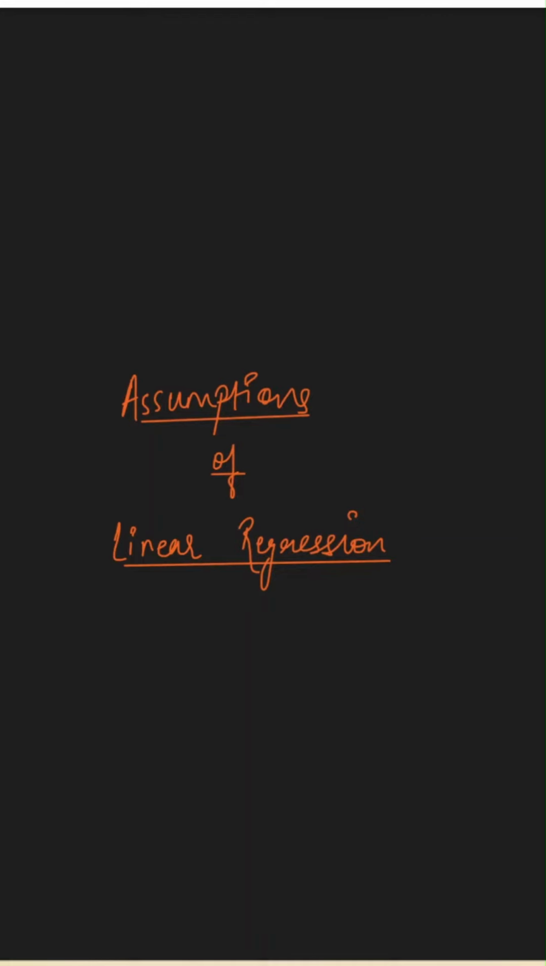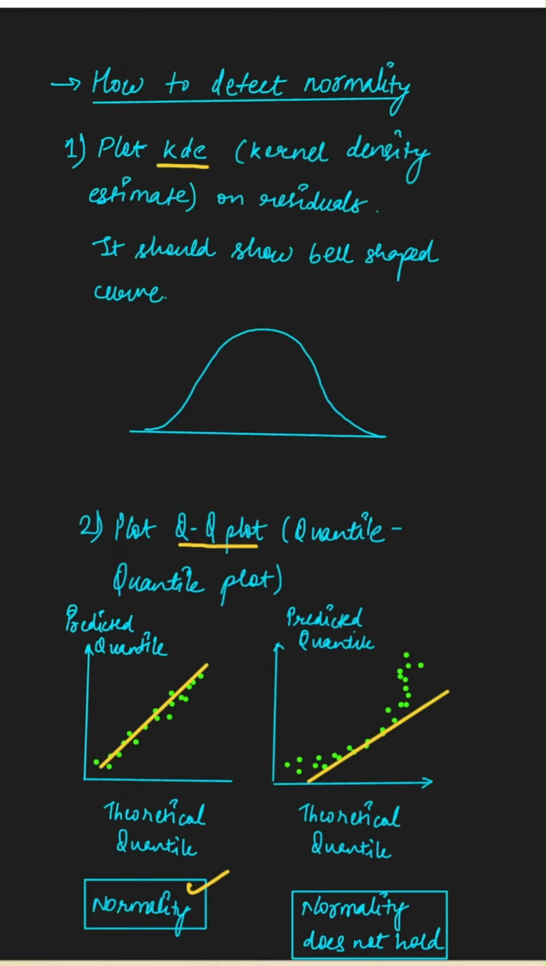In my previous video, I talked about two assumptions of linear regression, which were linearity and homoscedasticity. In this one, I will be talking about three other assumptions. So let's get started. Now, there are two ways to detect if our data has normality or not.